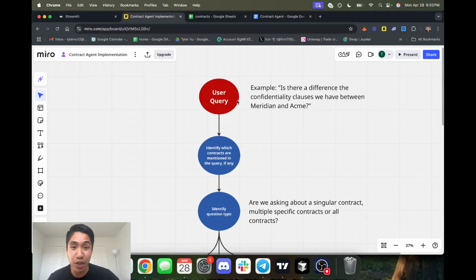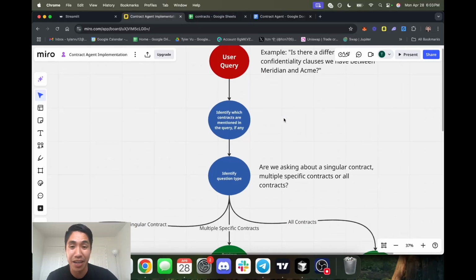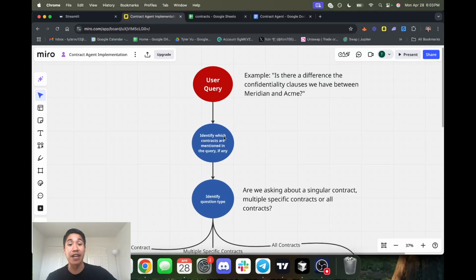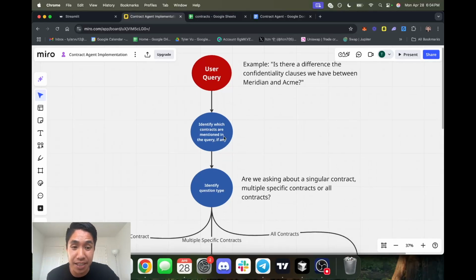So a user queries a question. So let's say, is there a difference between the confidentiality clauses we have between Meridian and Acme, right? What's going to happen next is it's going to identify which contracts are mentioned in the query, if any. Are we asking it what percentage of our contracts have a confidentiality clause, or does the Meridian contract have a confidentiality clause? So that's just one contract. Or do Meridian, Acme, and Bass Pro Shops have confidentiality clauses? So those are 3 contracts that are mentioned, right? So it's going to identify which question type it is: is it a singular contract, multiple specific contracts, or all of our contracts? And depending on which one, it's going to define the workflow it goes through.